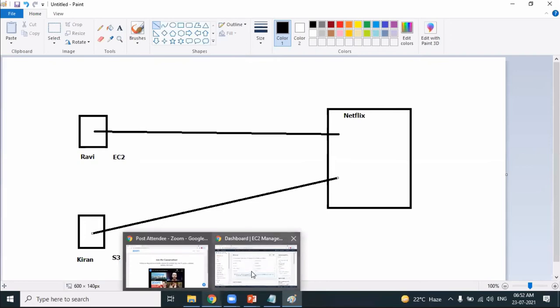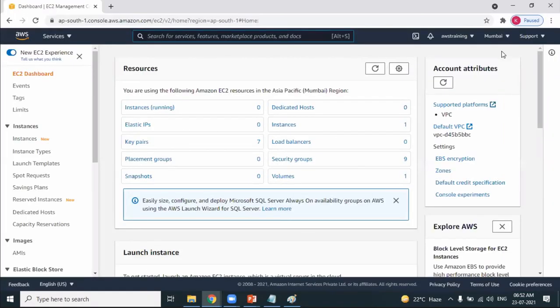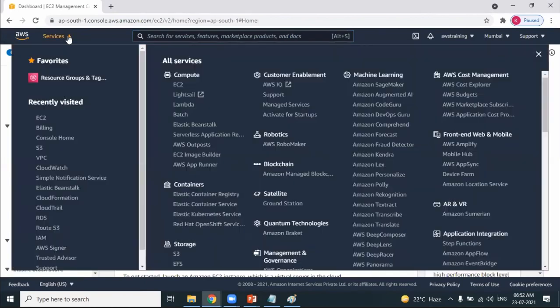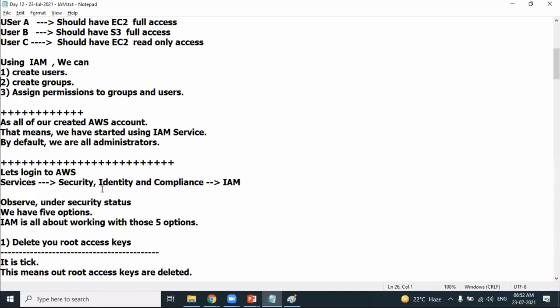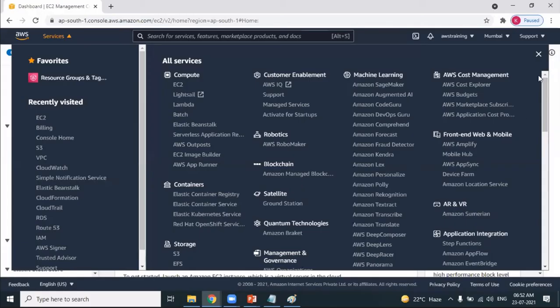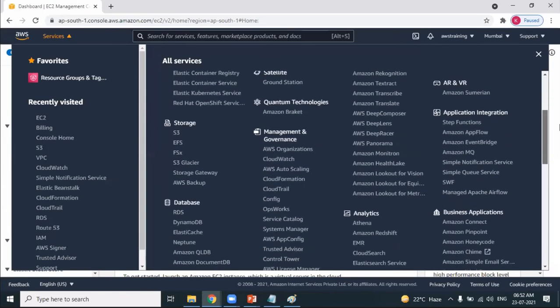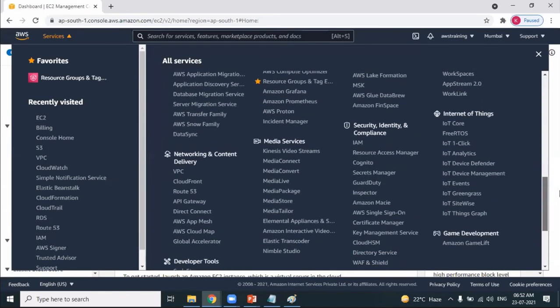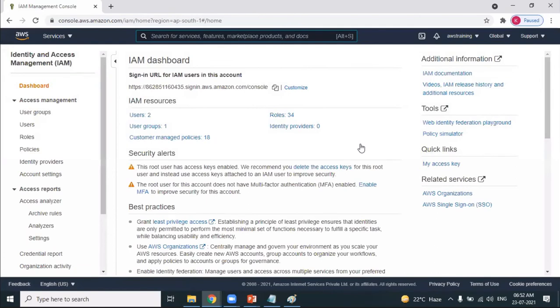I think we have already logged into the root user, and then you need to select a service called IAM, Identity and Access Management. Under Security, Identity, and Compliance, we have a service called IAM. There are some existing users which were used for previous batches.